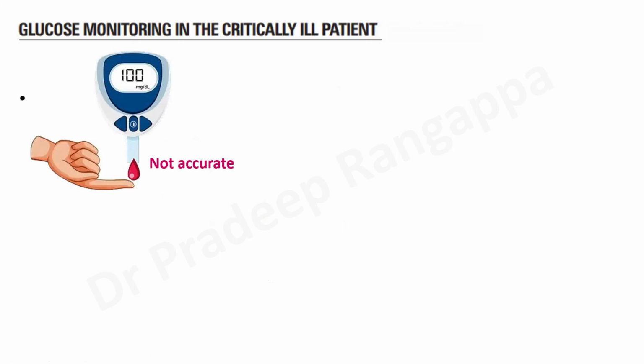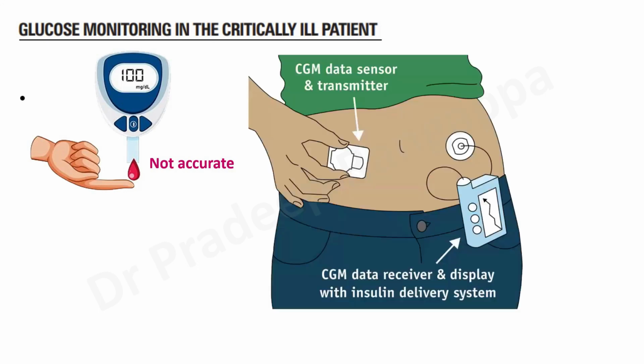The finger prick method that we use is not accurate in ICU, because ICU is associated with hemodynamic instability, and tissue perfusion may be compromised and capillary perfusion may be compromised because of microthrombi. So it may underrepresent the glycemic level. So it is not accurate. What is suggested is a continuous glucose monitor or arterial blood gas.